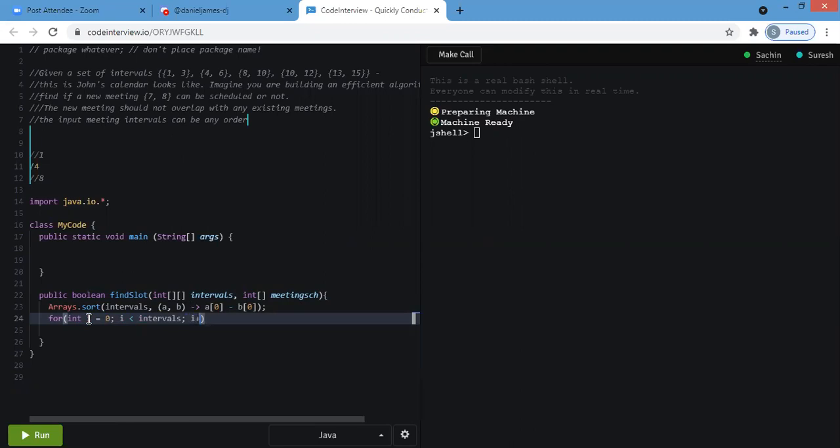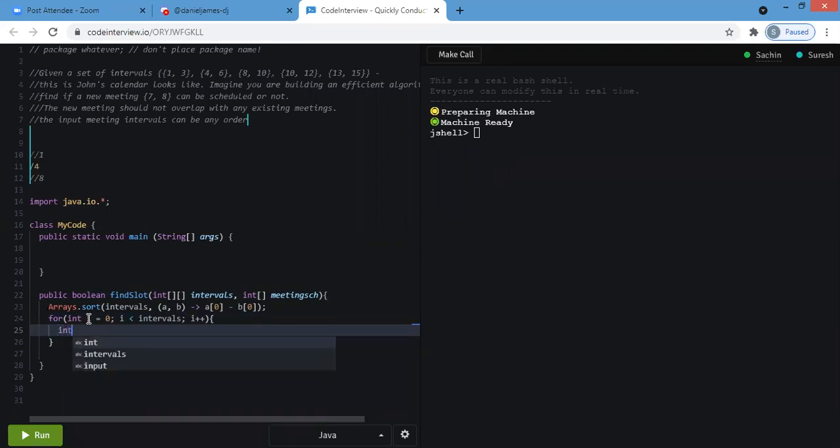Now for intervals of I, we will check the end time, that is 1, is less than the meeting schedule's starting time.